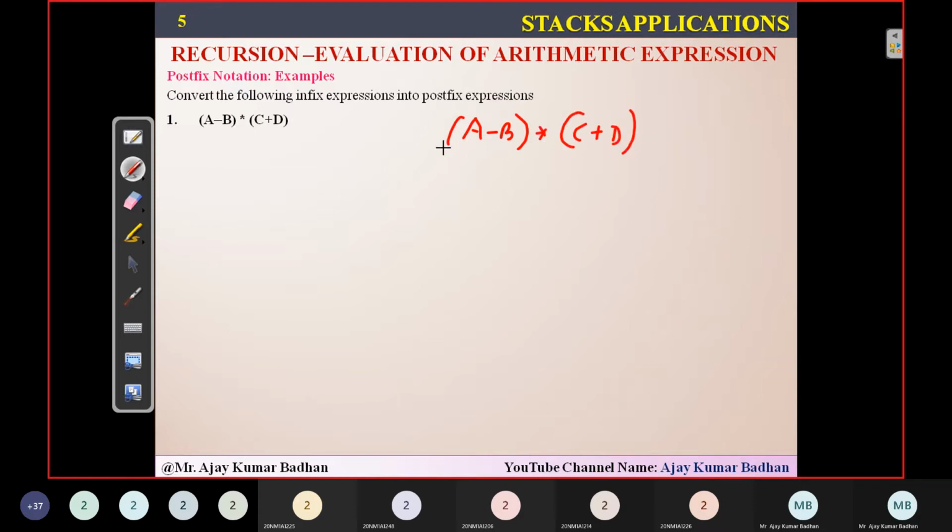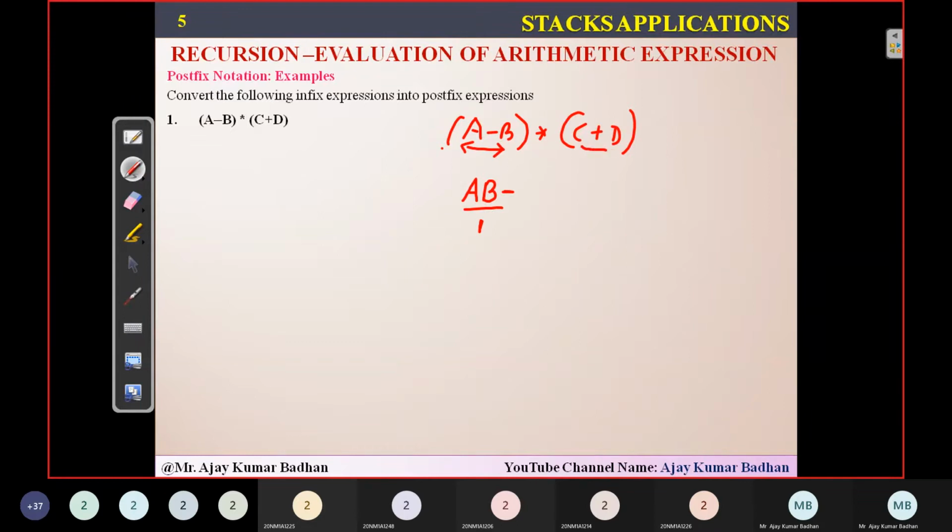What did I tell you? First, I had to remove the brackets. So whatever the expression is present within this bracket, I need to first convert into a postfix notation. I think you people know what is the expression you're going to get. A, b minus. This is first operand.